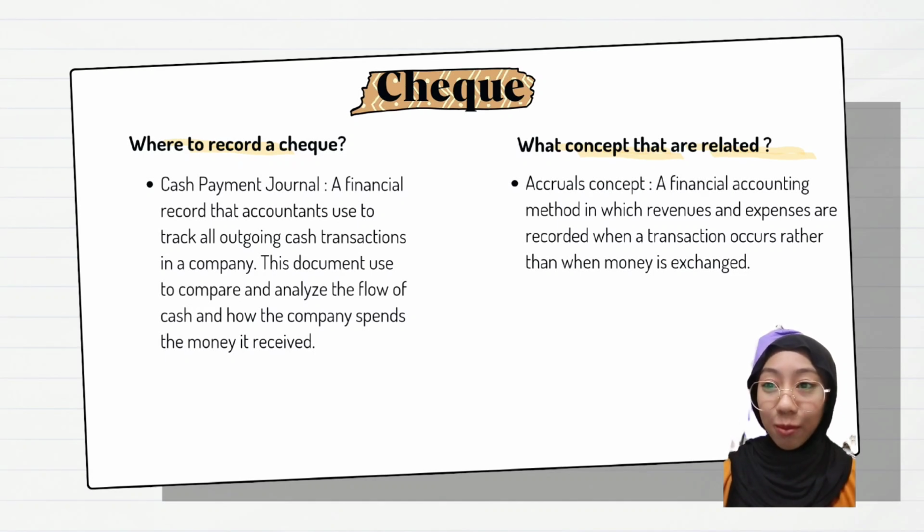Now, let's talk about the accounting concept related to the check transaction. The concept is the accrual concept, a financial accounting method in which revenues and expenses are recorded when a transaction occurs rather than when money is exchanged. This concept is related because we open two accounts, one debit and the other one credit.